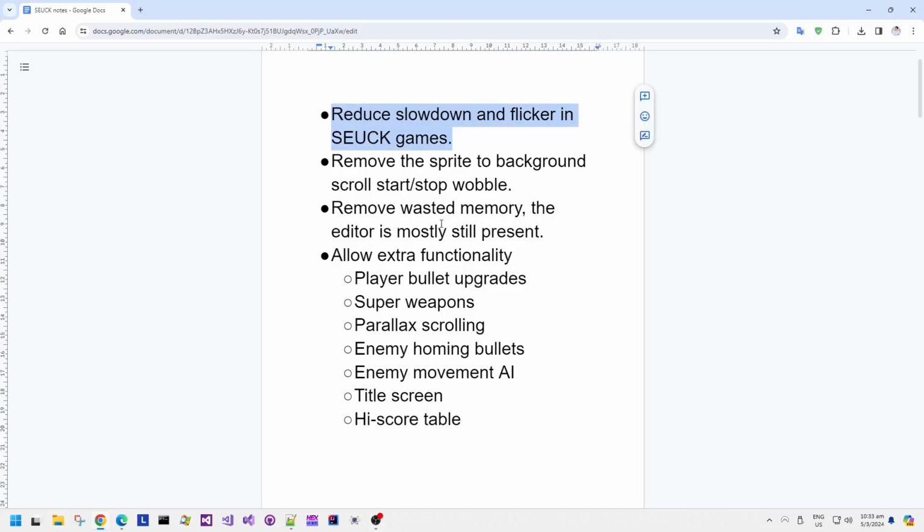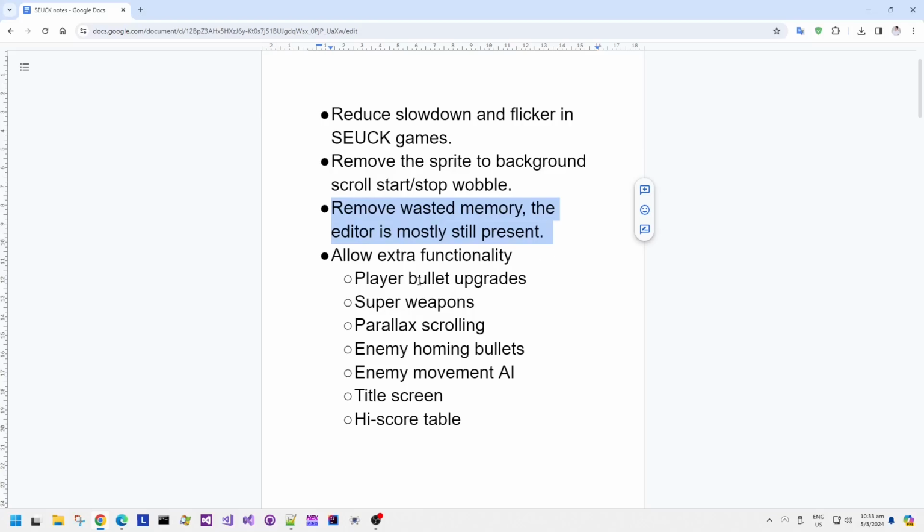So why create all of this new code? Well, to reduce slowdown and flicker in SEUCK games that we used to see before. Remove the sprite to background scroll stop wobble. This is where the sprites kind of slightly disconnect from the background when scrolling starts or stops. And also remove the wasted memory, because there is quite a lot of editor code and graphics still mostly present